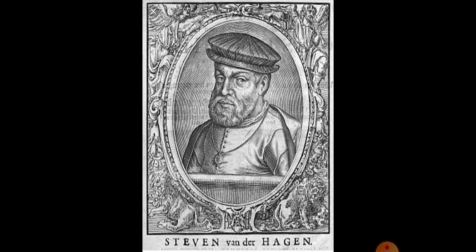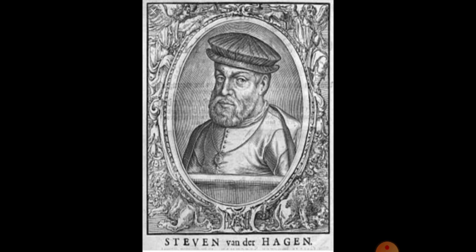He is Admiral van der Hagen. Then in 1610, the king of Chandragiri granted another factory at Pulicat.